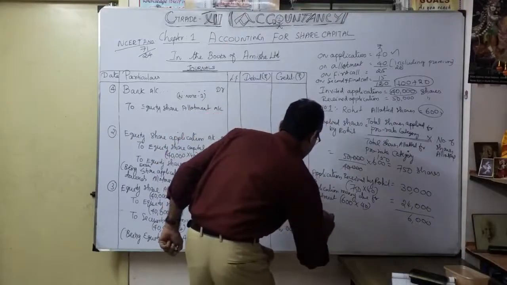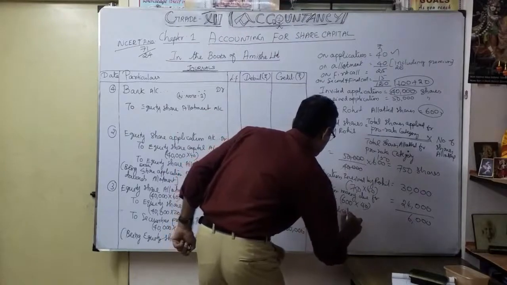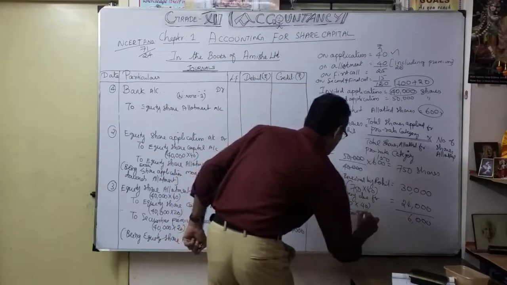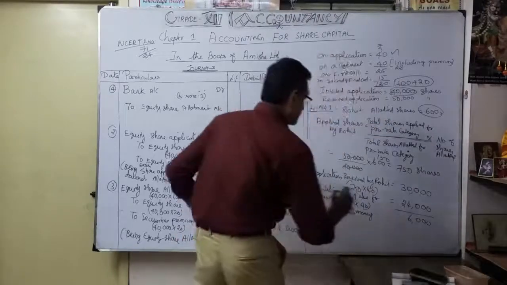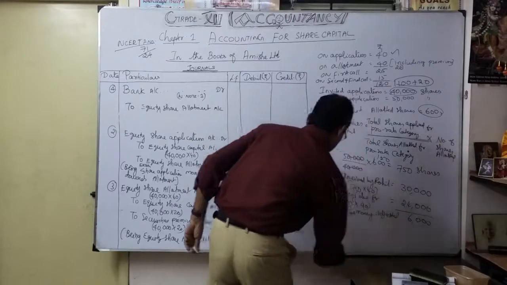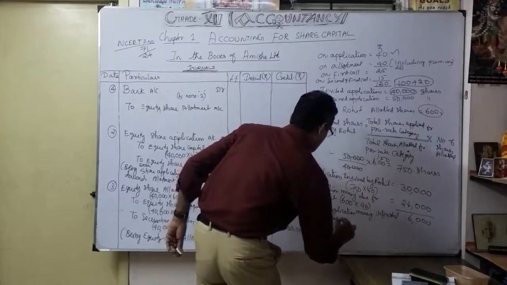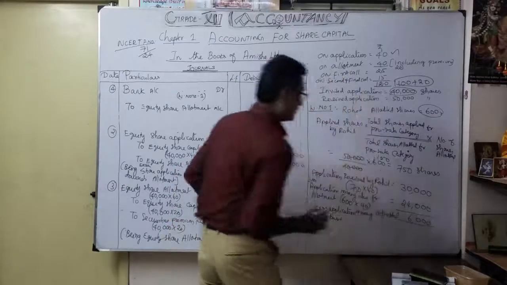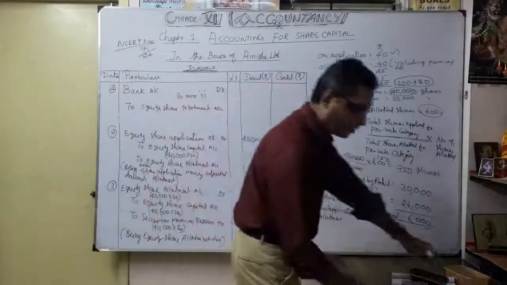So that is the 6,000 excess application money. We can write like this: the excess application money adjusted on allotment. Okay, now this is the money we are going to adjust on allotment. So now the allotment money for Rohit, how much actually?